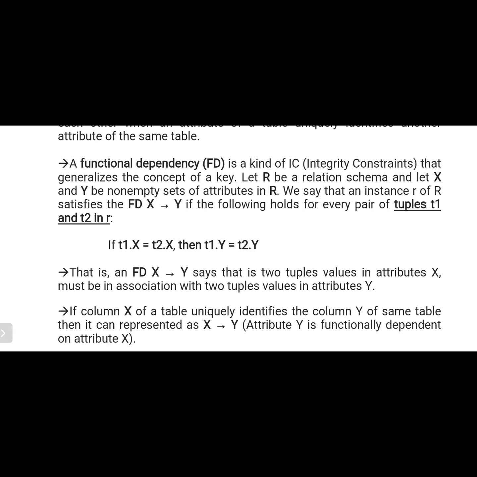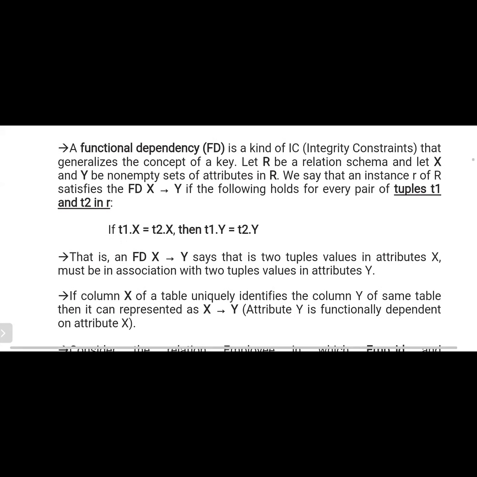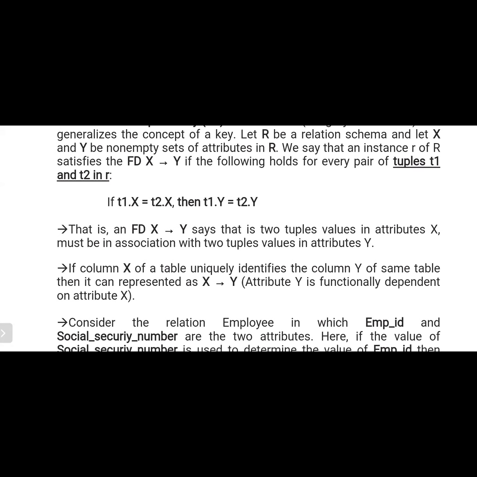If T1.X equals T2.X, for example, if the student number is 1 in the first tuple, and in the second tuple also the student number is 1, then we will get the same answer. Am I right or not? That will be referred to as a functional dependency. So simply we can understand that by using one attribute, we uniquely identify the data.